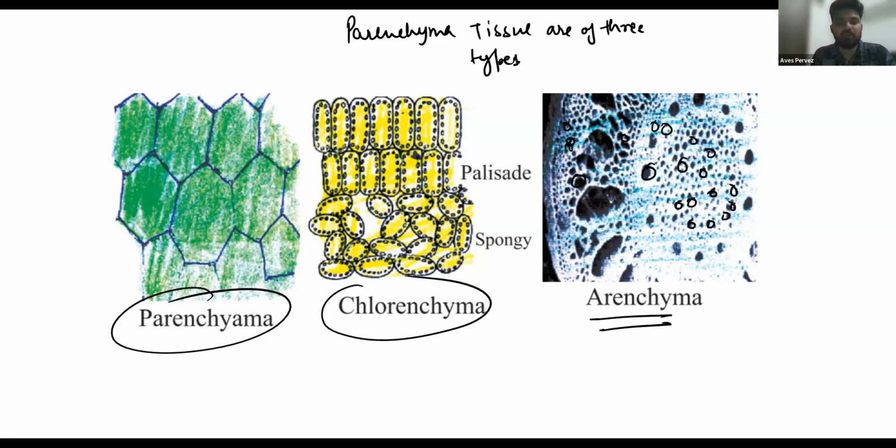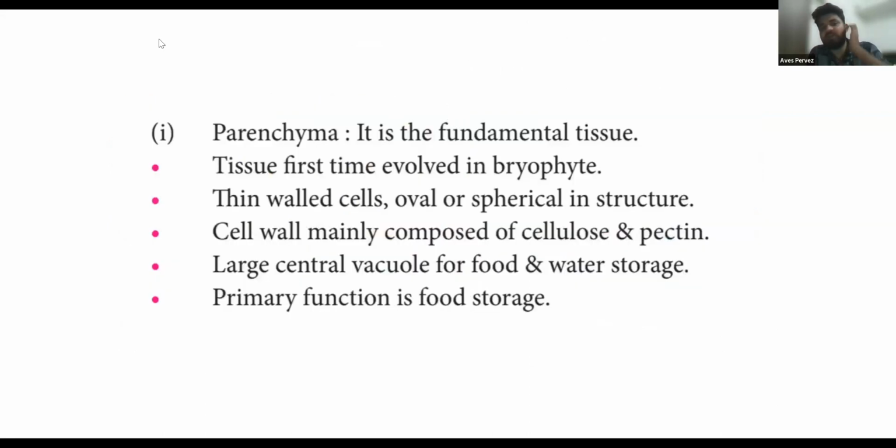So if I'm talking about the parenchyma, let's write about the parenchyma. The main function of parenchyma tissue is just to store food. Okay, the main function is just to store food. So please note it down here. Parenchyma tissue, we can write these points: it is a fundamental tissue, and the cells are thin walled.